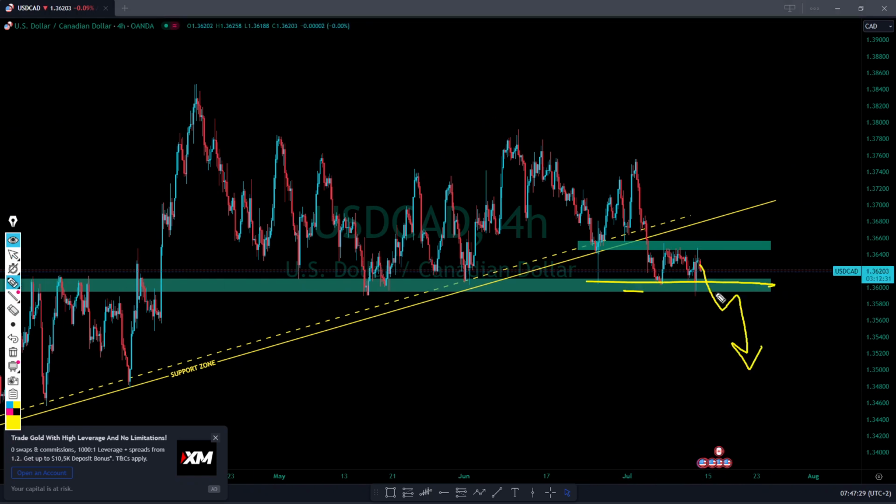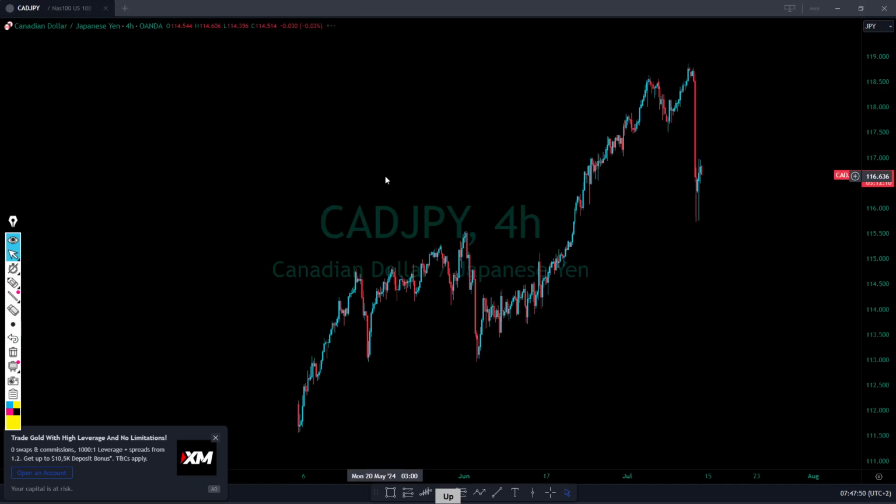Let's say if PPI is going to be weaker, maybe we will see a breakout. But if things are not going well, I mean, if things are positive, I think we will see a nice reversal there. But what I know is that slowly it's starting to show us what is happening. Inflation is going down, which is a very good thing.